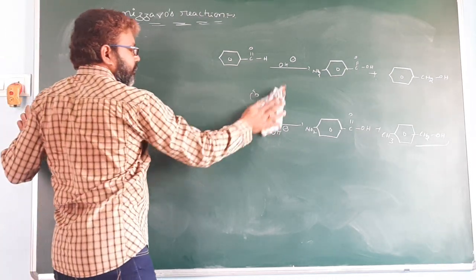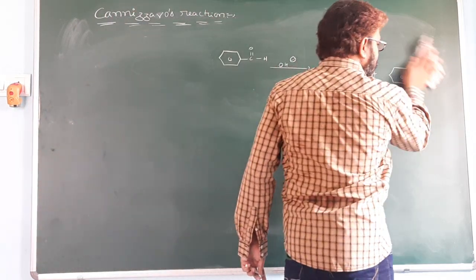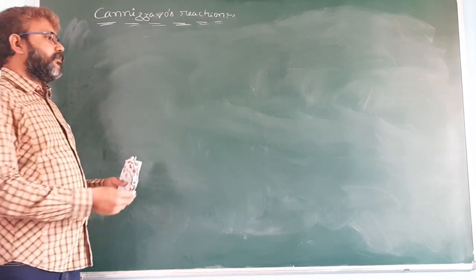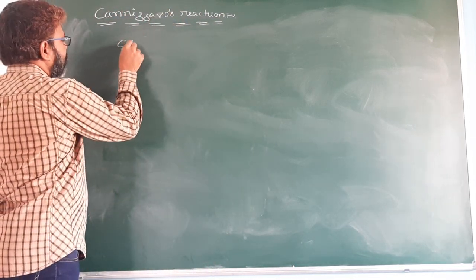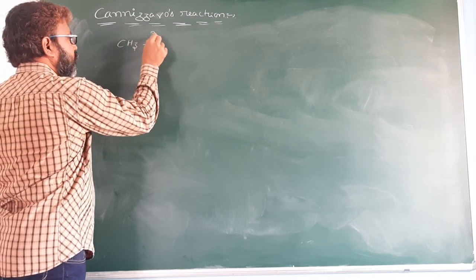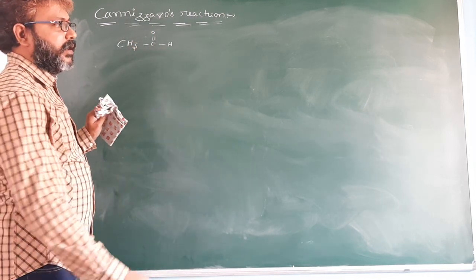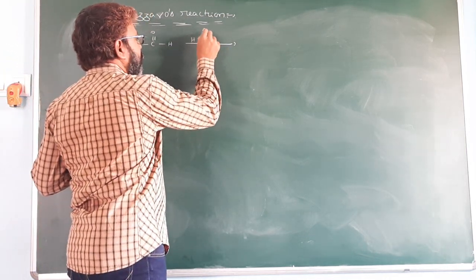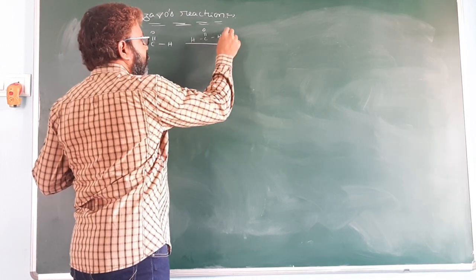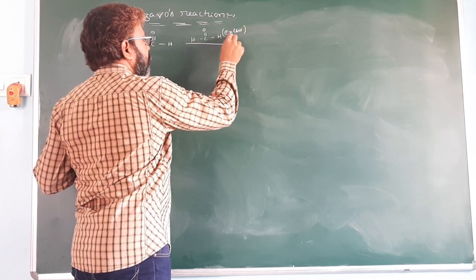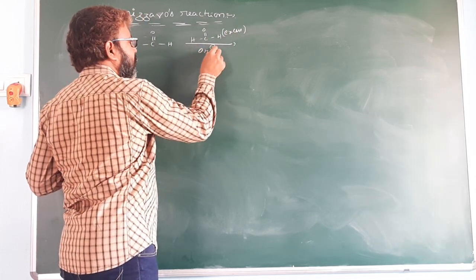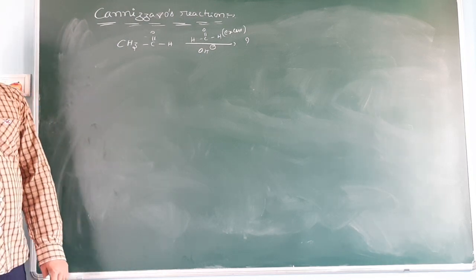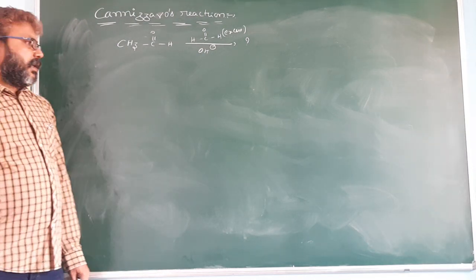So next one. One mole of acetone reacts with one mole of acetaldehyde, which reacts with excess of formaldehyde in the presence of strong basic medium. Which product do we get? This is a very important question from a previous IIT JEE paper.